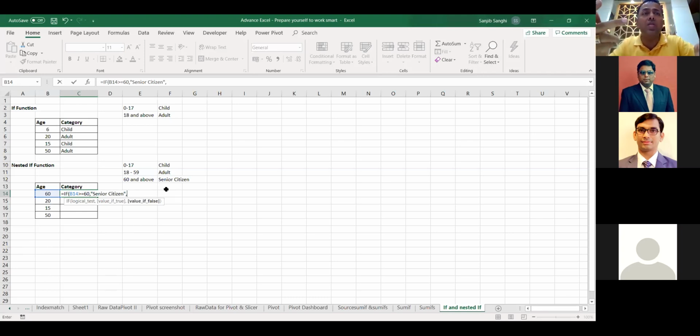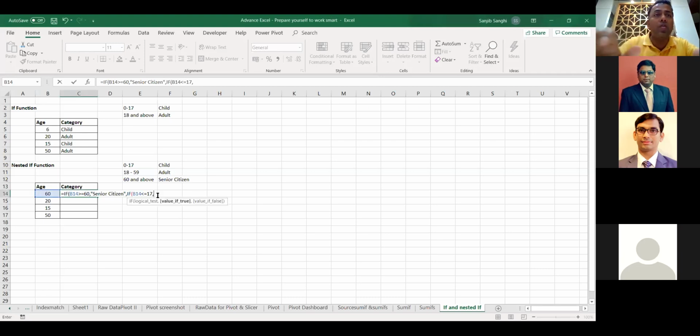Now I have two possibilities over here. If it is 60 and above, I know it's a senior citizen. But if it is less than 60, I don't know. So I will create another IF command over here, equals to IF, because now a nested IF is coming into play. I'll call the age again, and this time I'll say if it is less than or equal to 17. Now what is the answer going to be here? Can anybody tell me? If it is less than or equal to 17, what's the answer? Yes, child, good.